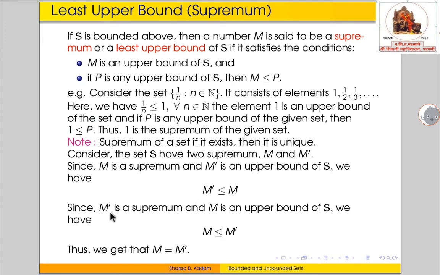Now we consider M prime as a supremum and M as an upper bound of the set S. Then again from the second condition we get that M is less than or equal to M prime. From these two conditions we conclude that M and M prime are equal. That means the supremum of a set, if it exists, is unique.